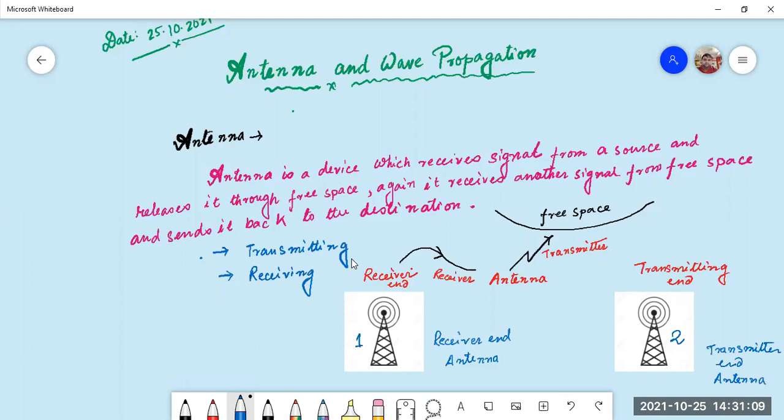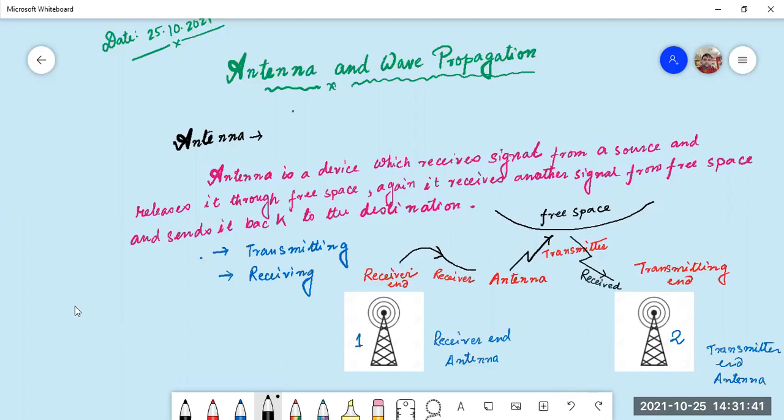Whereas the transmitter end antenna again receives the signal. So the antenna has two major works to do: one is to transmit, another is to receive.